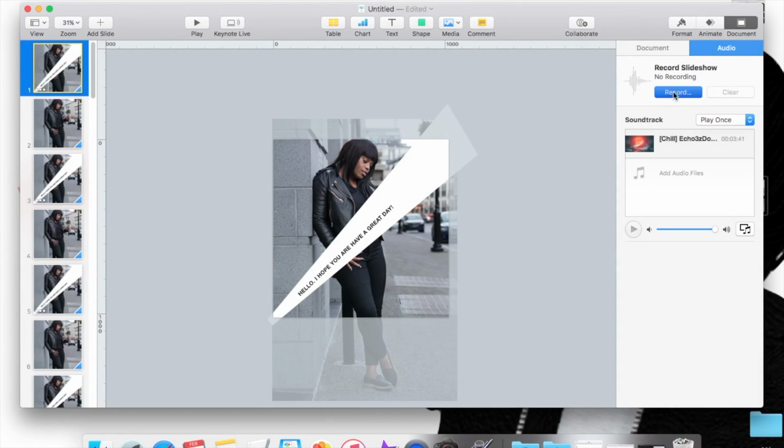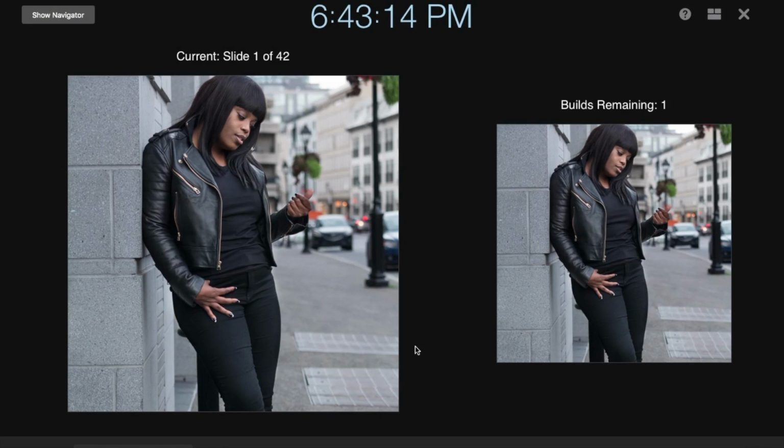And then we are going to press record. Oh, I forgot to mention too, the remaining build orders is going to show you on the right hand side where your slide is at, and it's going to show you your current slide, so you kind of know which slide is coming. But because we're working with the same alternating images, it's going to be hard to tell, but we know that there are 42 files, and we're at number 1, so we kind of know where we want to stop with the voice recording. So I'm just going to start recording and say anything and show you guys what it sounds like. Okay, so let's get to recording.